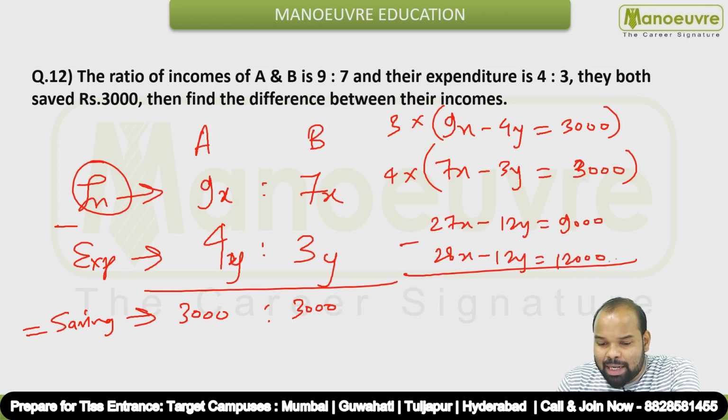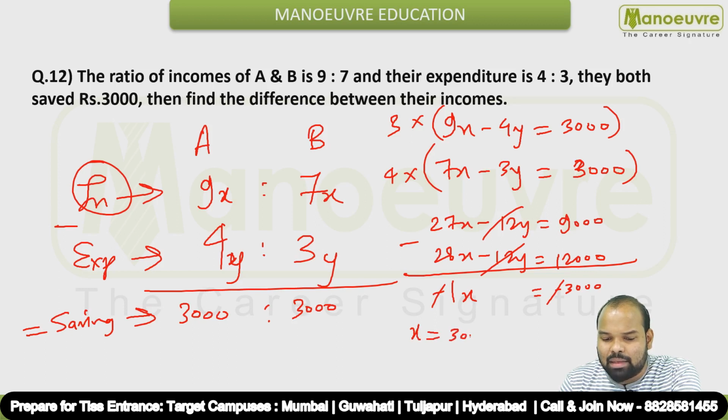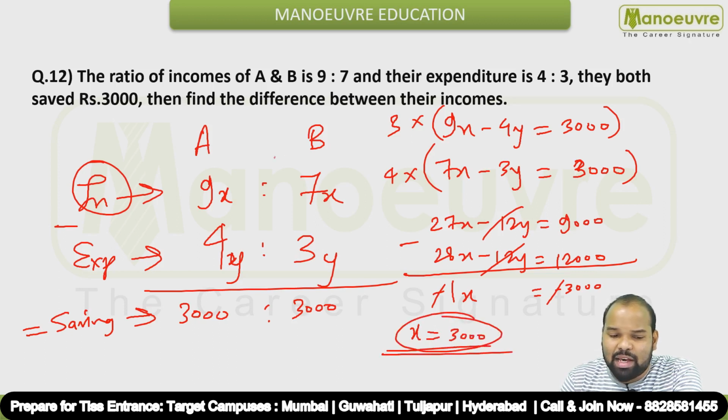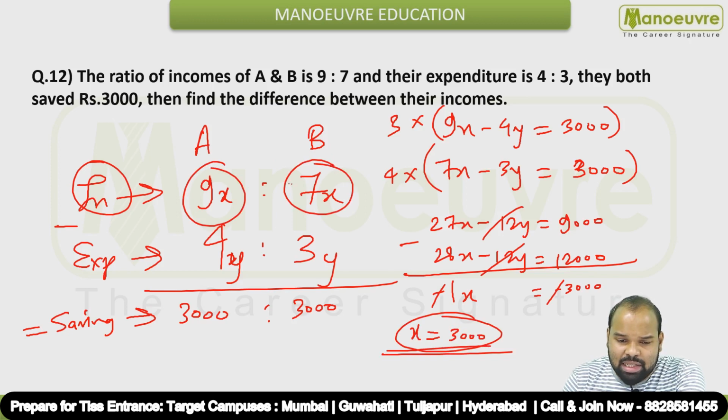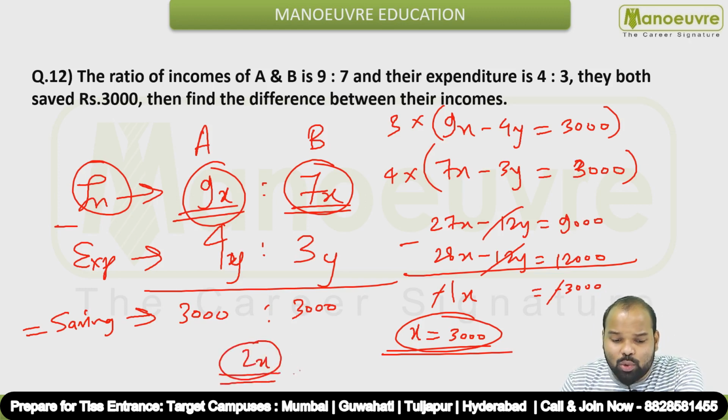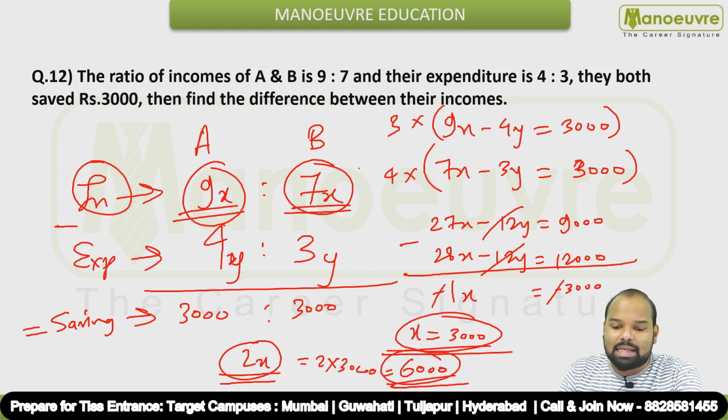Okay, so if you subtract these two equations, this is going to give you minus 1x, these two will get cancelled, and this is going to give you minus 3,000. So minus minus will get cancelled, 1x is 3,000, that means x is nothing but 3,000. So we have got the value of x over here. And what is the difference in their incomes? Difference in their incomes is 9x minus 7x, which is 2x. So if 1x is 3,000, 2x will be 2 into 3,000, which is nothing but 6,000. So the answer for this particular question is 6,000, guys.